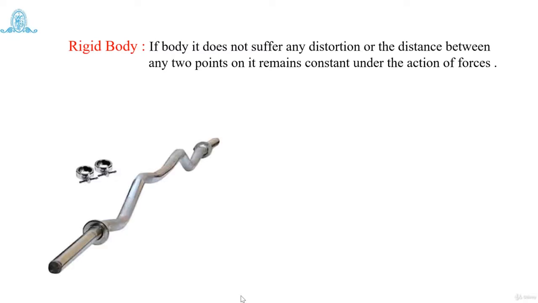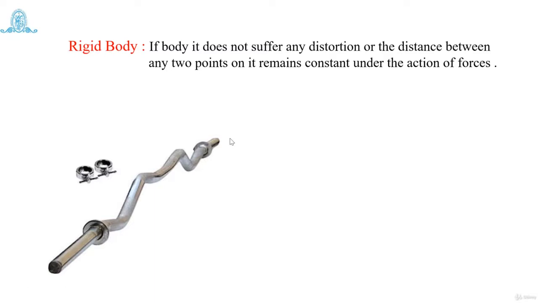If you take an example, look at this figure. This is a rod. According to that, a rigid body is one where, if you apply any sort of force, the body does not break or distort, and it remains constant under any action of forces. Now check out this rod. These rods are used in a gym for workouts. If you apply some force at the end of this rod, let us take a weight of 10 kg, a force of 10 newton on this side.